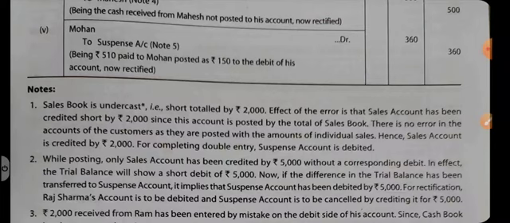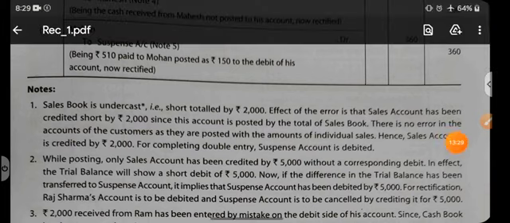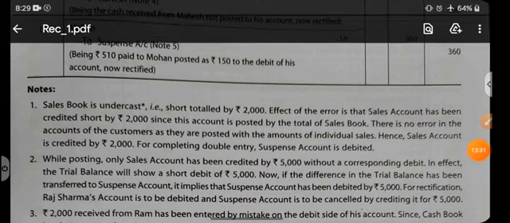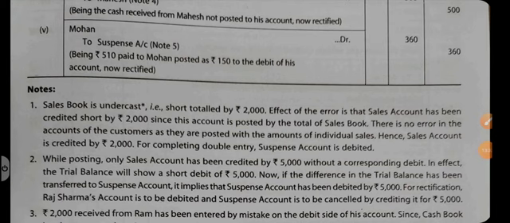So this way we rectify single-sided errors, and I hope you have understood that in order to do this chapter correctly, we should know the correct entries and we should know the rules of debit and credit. Otherwise, you will not be able to do this chapter at all. So have the basic concepts clear. Have the basic concepts of the chapters journal, ledger, and the rules of debit and credit, accounting equation. All these concepts must be very clear in your mind.